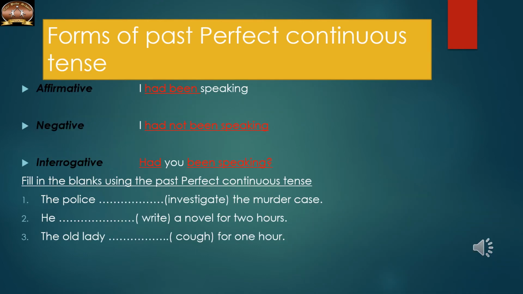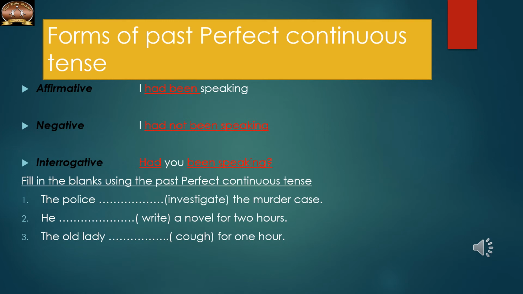Now we can see the different forms of past perfect continuous tense: affirmative, negative, and interrogative. Affirmative: I had been speaking. To change it into negative, it is easy. I just need to add the word not in between had and been, like I had not been speaking. To make it interrogative, had will come followed by the subject and then been speaking, like had you been speaking. Here the subject is I, that's why I have used you.